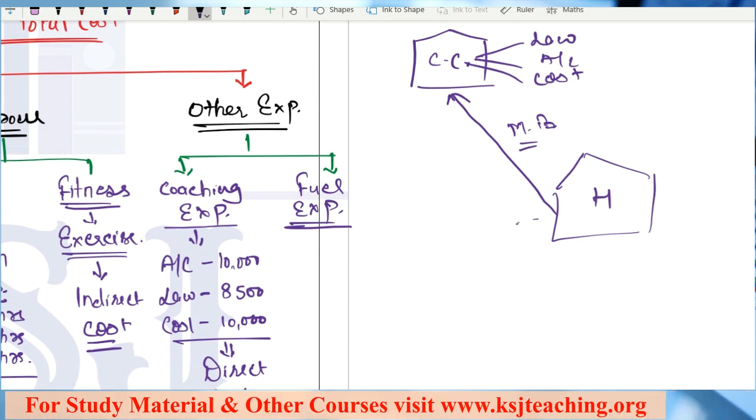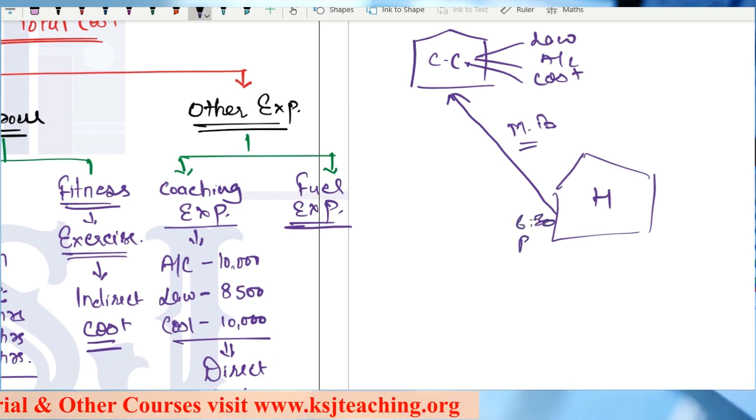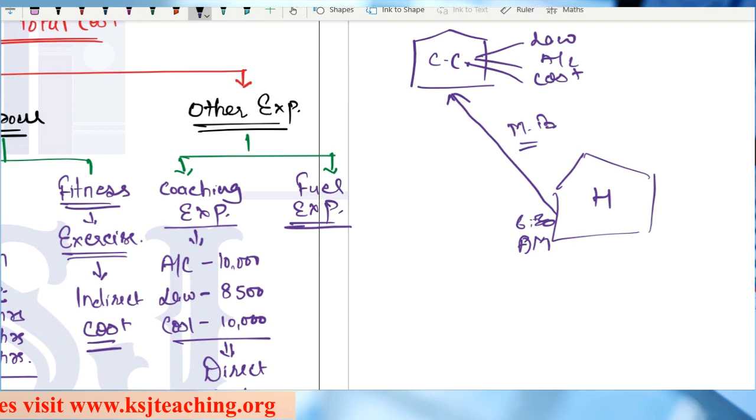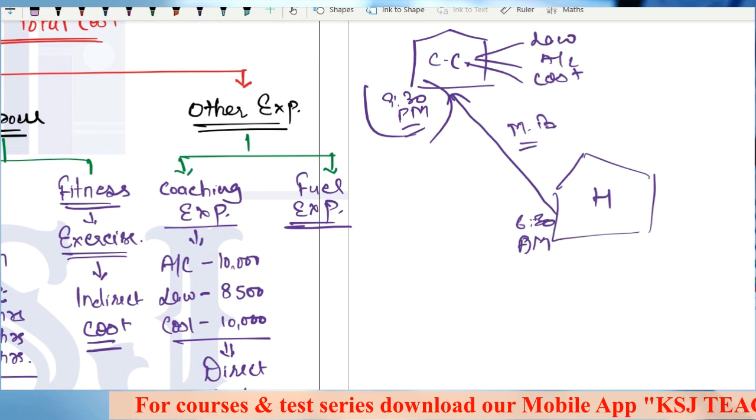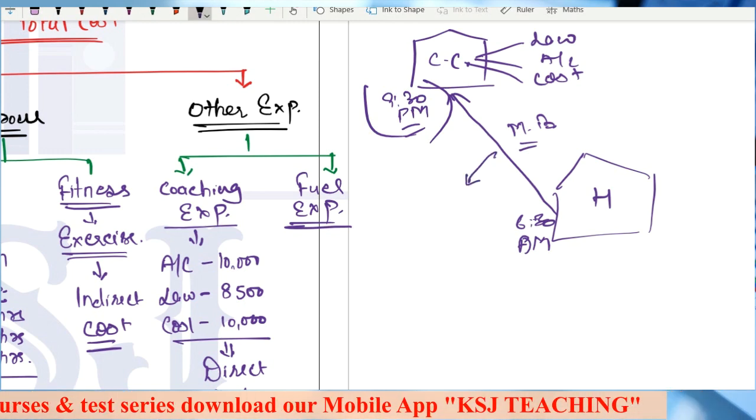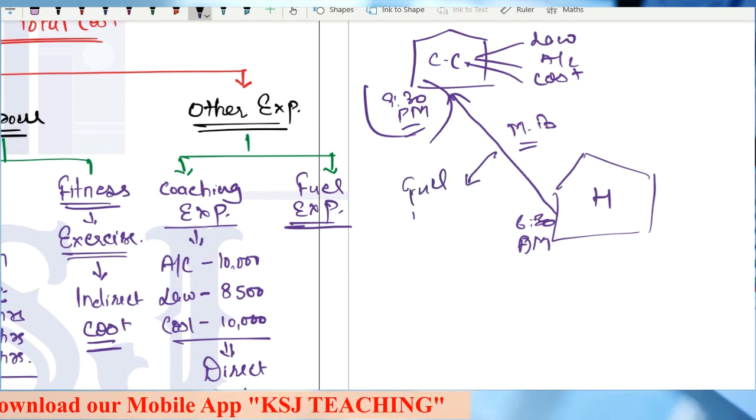You are leaving the house at 6:30 in the morning, 6:30 a.m. and coming back to the home at 9:30 p.m. So during all this time, you are at this coaching center. That means you are traveling from your home to coaching center. There will be fuel expenses for this. There will be fuel cost. Yes, sir.